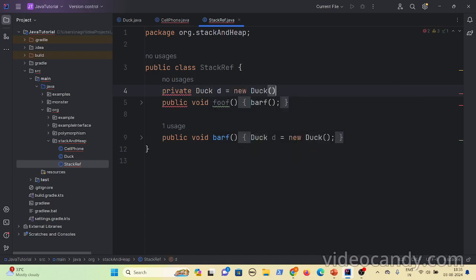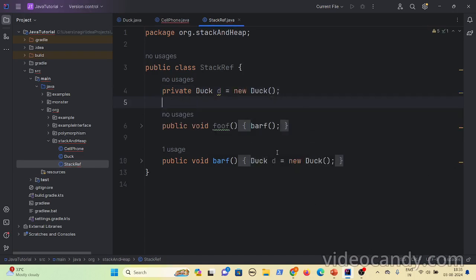Here this is a local reference variable, and it can be an instance variable as well. No matter where or how they are created, all objects lie on the heap.